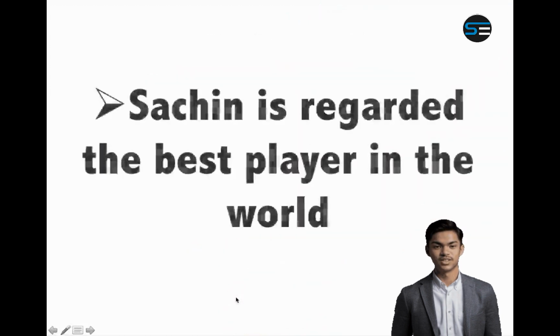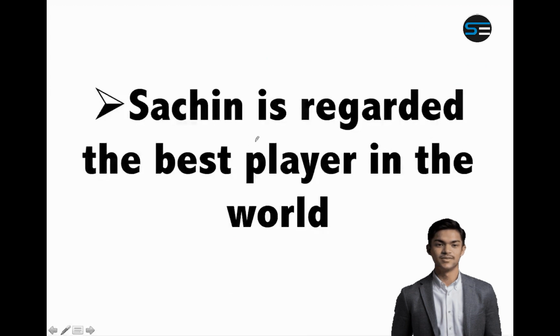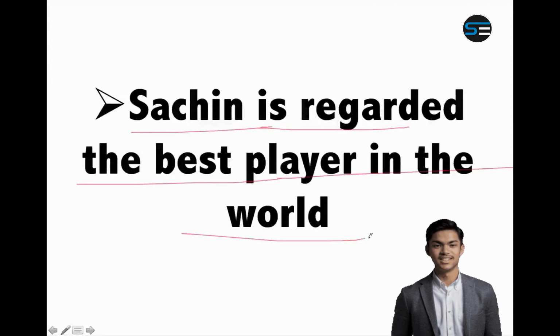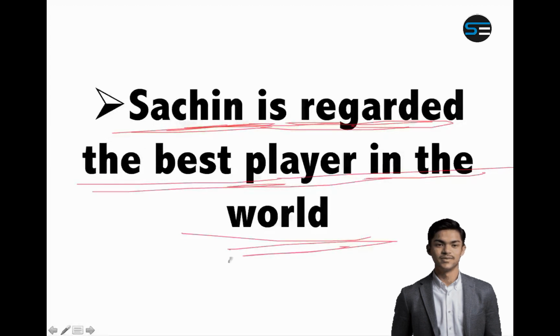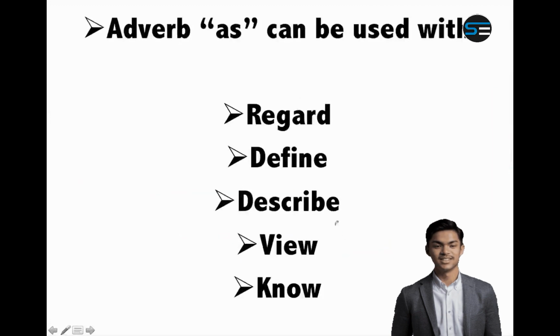Okay, try this. Sachin is regarded the best player in the world. Is this sentence correct? No, because after regarded you always use as. So you will say Sachin is regarded as the best player in the world. So as can be used with these: regard, define, describe, view, and know. With these verbs you will always use as.